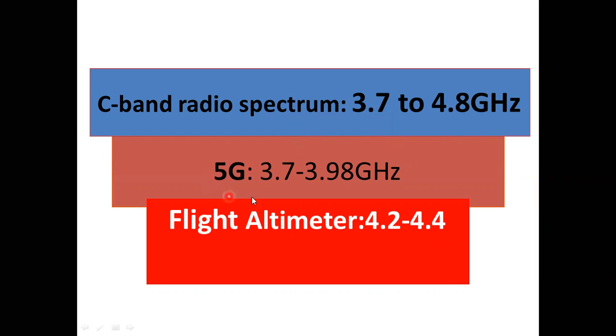So because of this, the flights which are using altimeters that run between 4.2 to 4.4 are going to have a problem with the 5G signal, which interrupts the altimeter's function, and altimeters are used in the landing of flights.